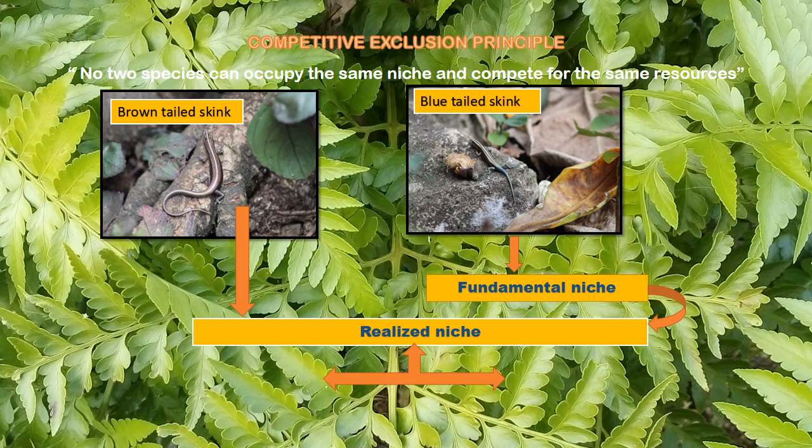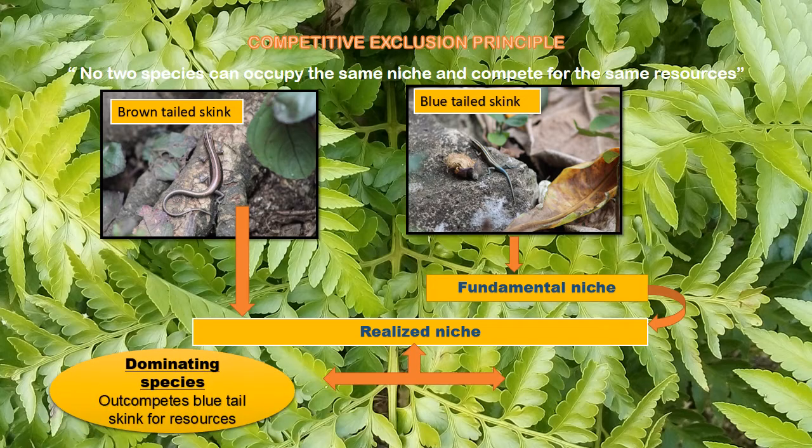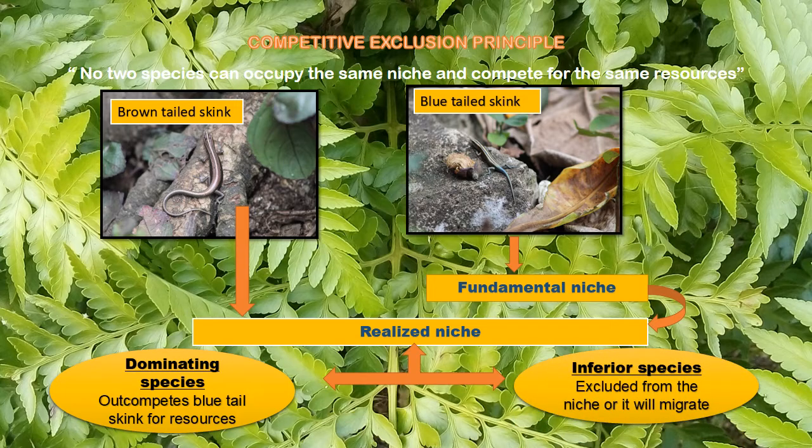As time goes by, the brown-tailed skink will become the strong and dominating species and will outcompete the blue-tailed skink for resources. On the other hand, the blue-tailed skink will become the inferior species and be excluded from the niche, or they will migrate. Hence, Gause's principle states that two species cannot occupy the same niche and compete for the same